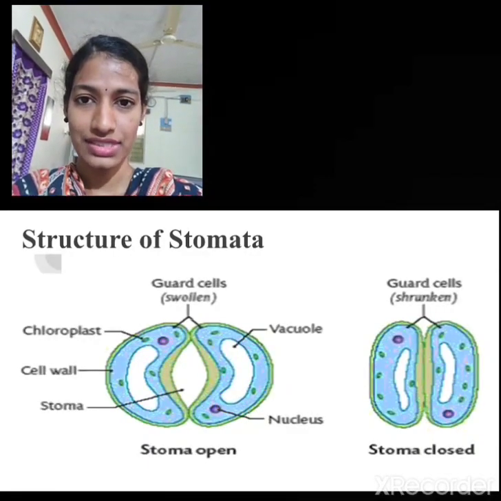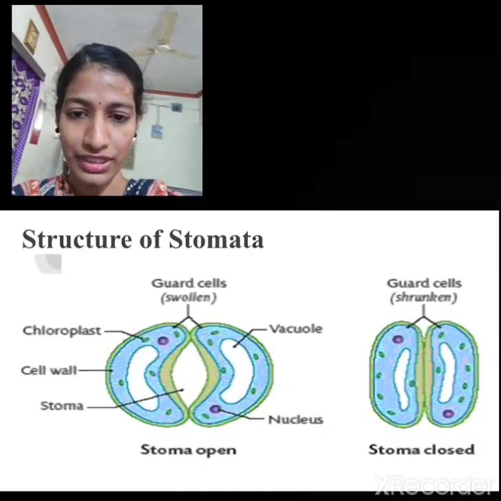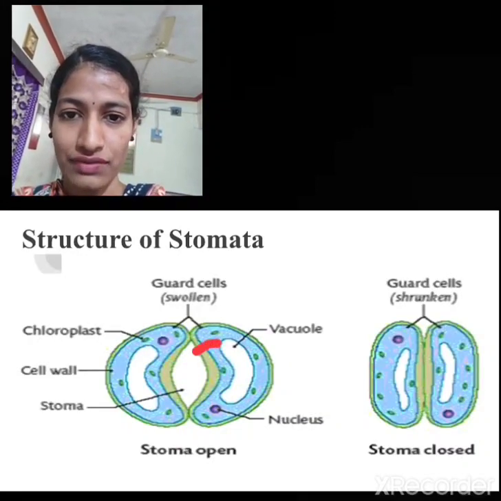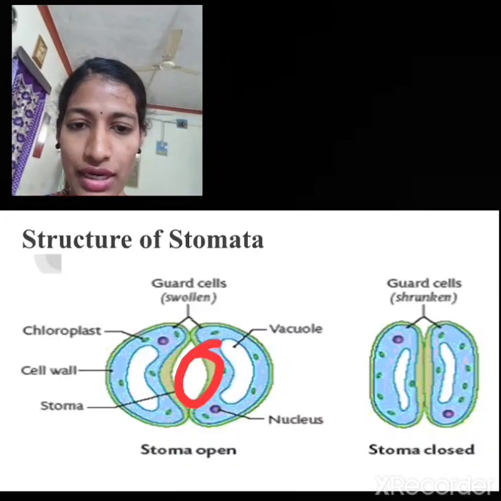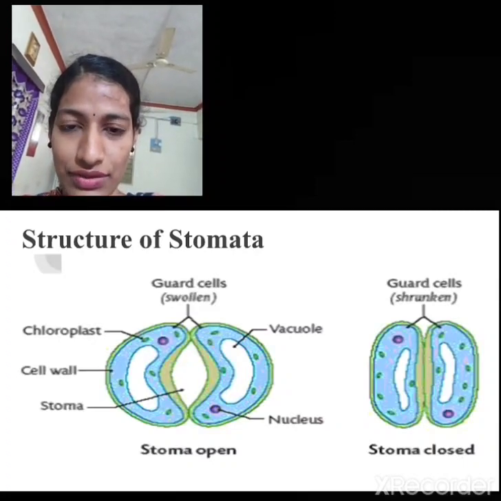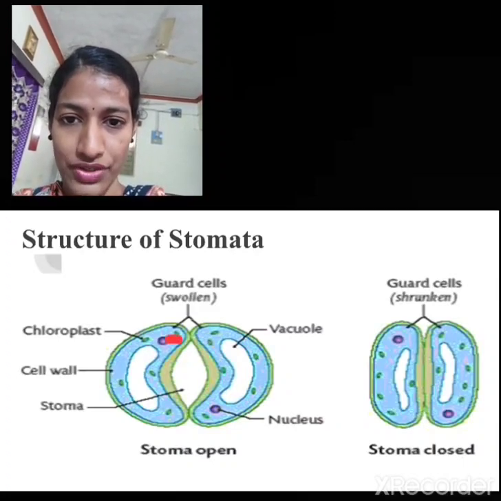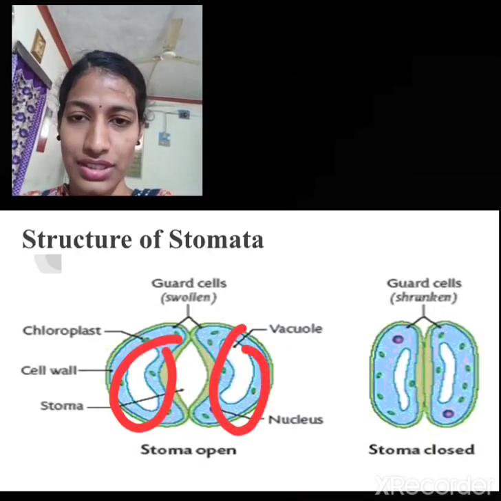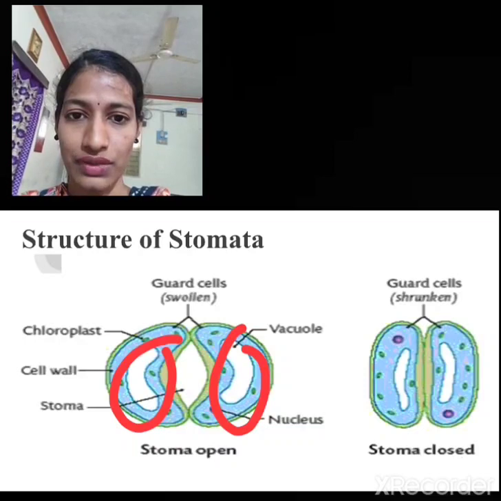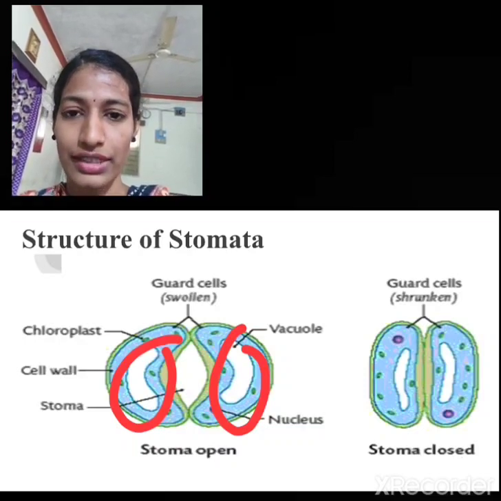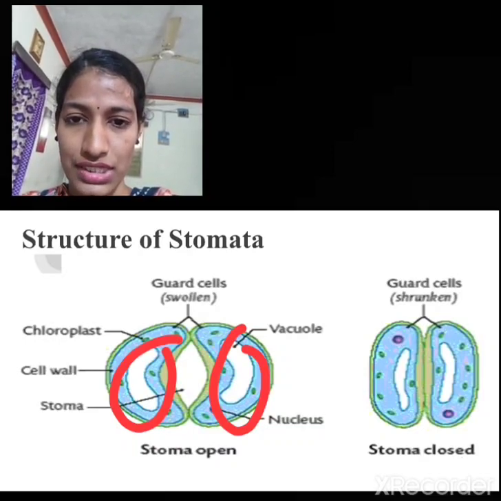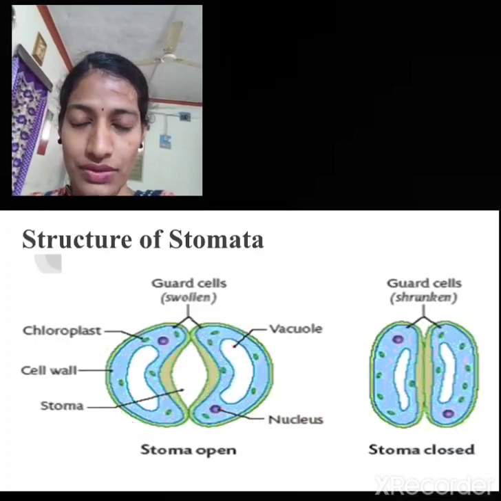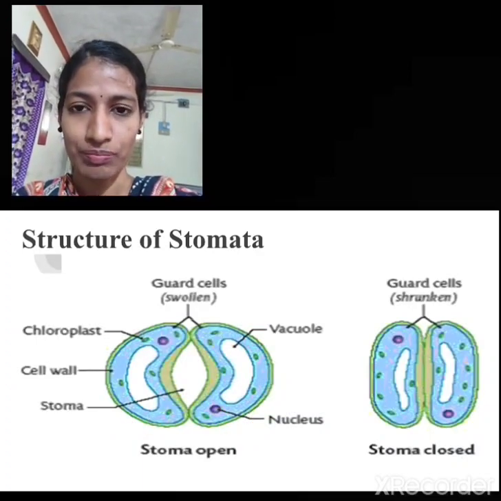So now let us again look at the structure of the stomata. Here there is a small opening of the stomata, commonly called the stoma, and you will be able to see two kidney shaped cells called the guard cells surrounding the stoma, that is the opening, and the inner wall of the guard cells is always facing towards the stoma. So this is the structure of the stomata.